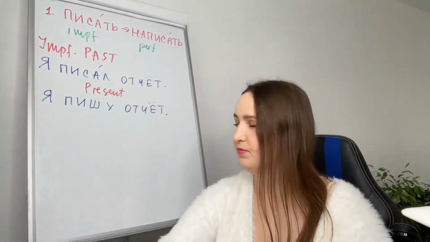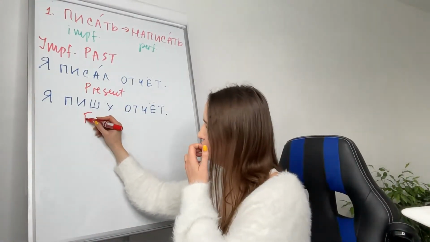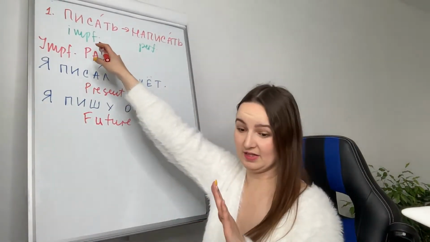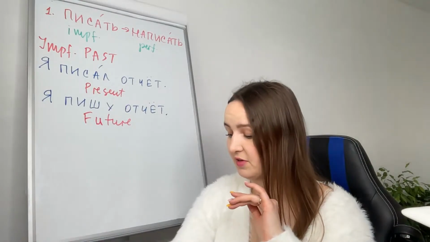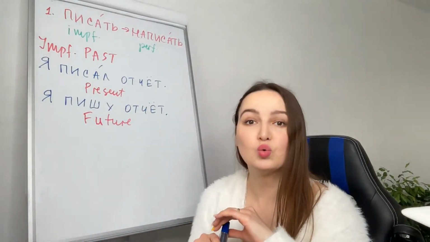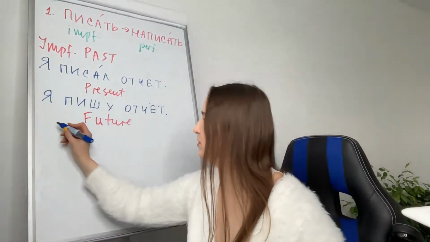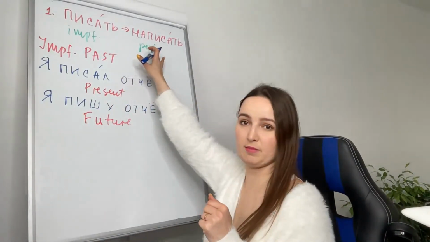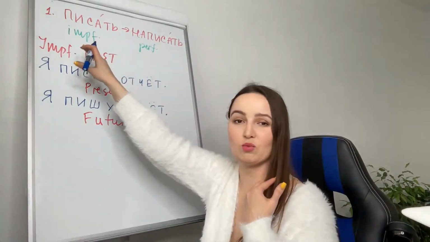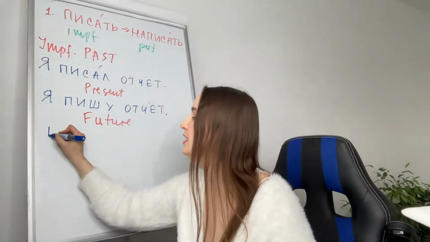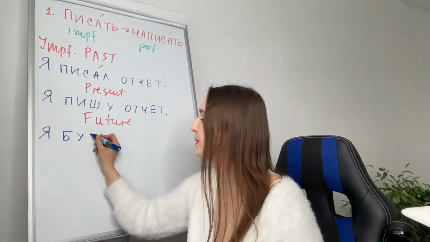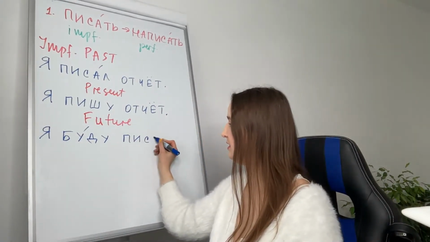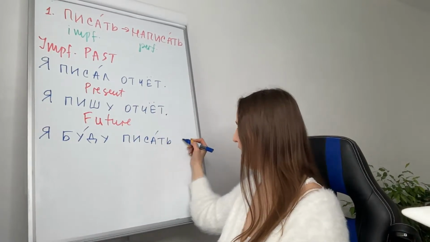Now future imperfective, да? Я буду писать отчет. It still has to be a process, not a one-time action, not perfective, because right now we are talking about imperfective. Я буду писать отчет.